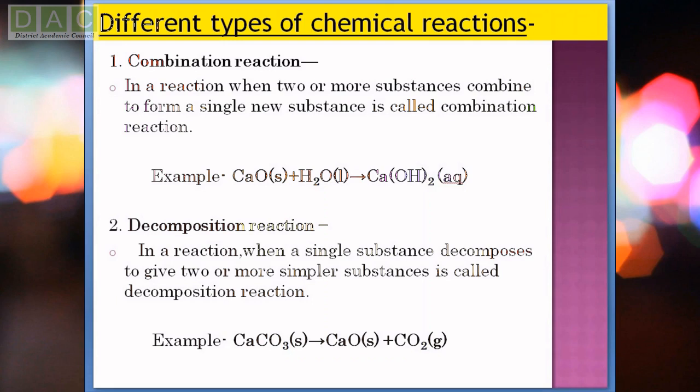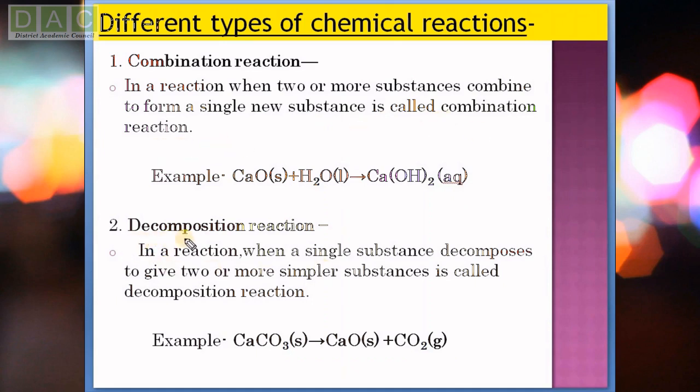Two substances are combining with each other, and one single substance is formed. In the example, calcium oxide is in solid state, and water is in liquid state. When calcium oxide reacts with water, we get calcium hydroxide, which is an aqueous solution. So this is a combination reaction. Remember, when two substances combine and a new substance is formed, that reaction is called a combination reaction.